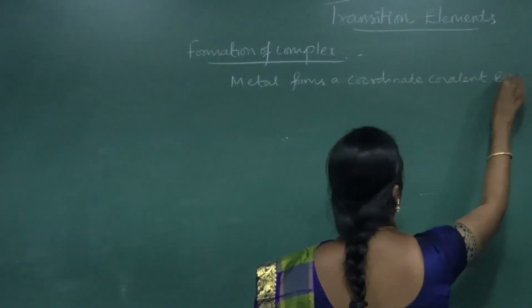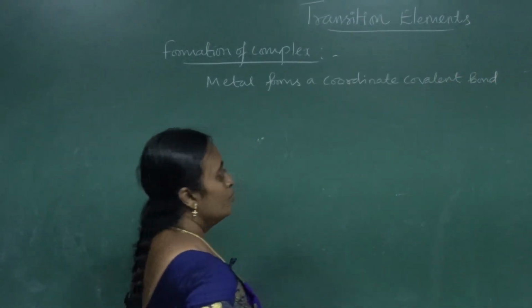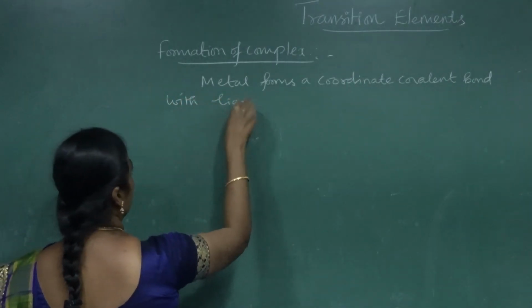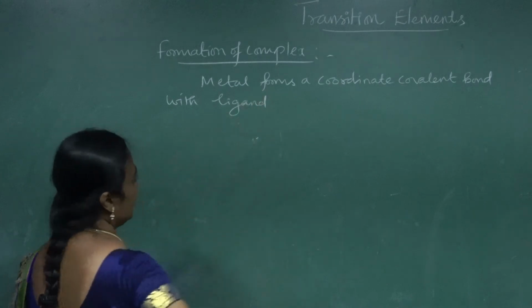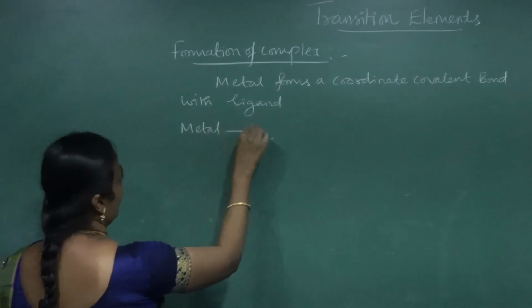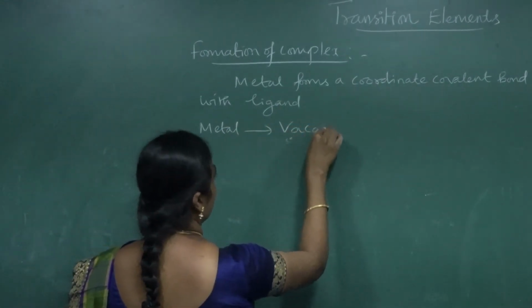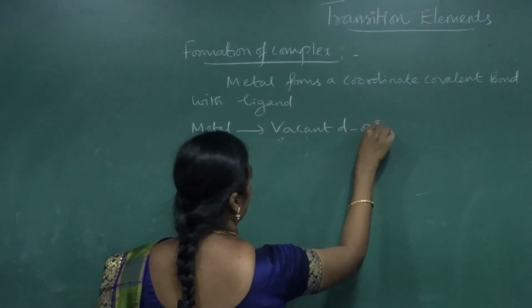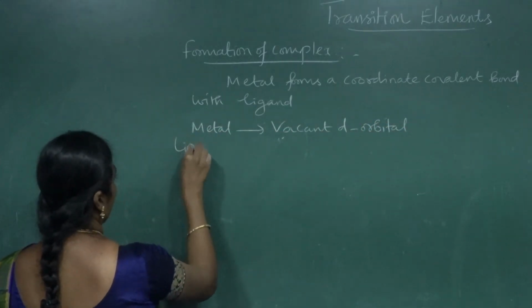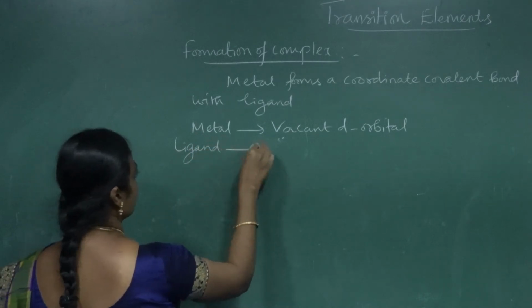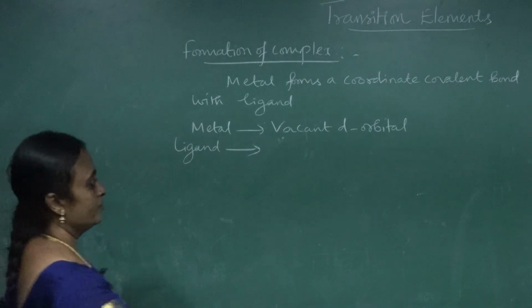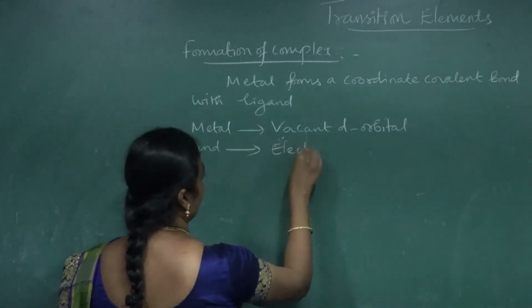Coordinate covalent bond, okay, with the ligand. Actually here the metal has a vacant d orbital. The species that we are considering as a ligand has an electron pair. Ligand as an electron pair.